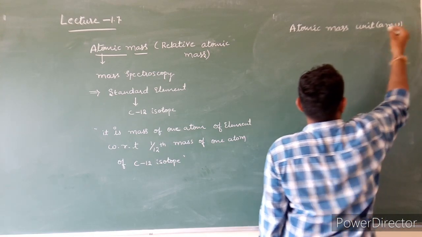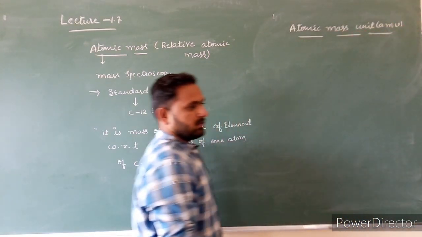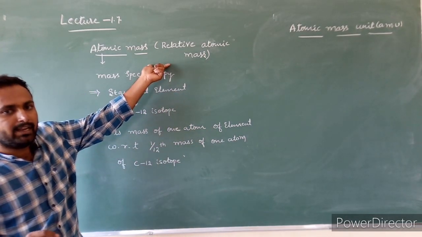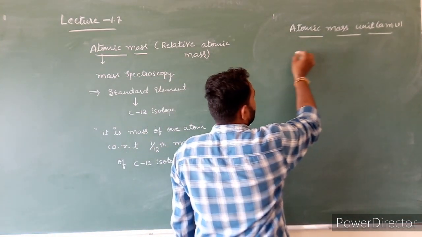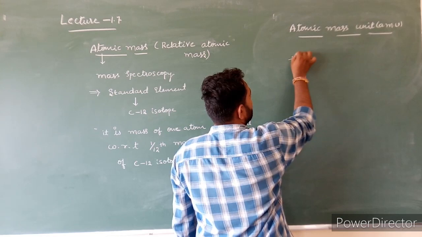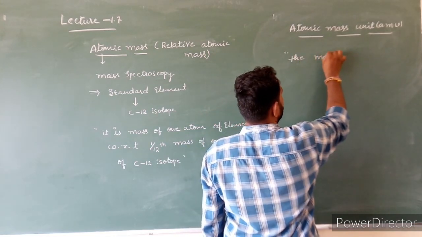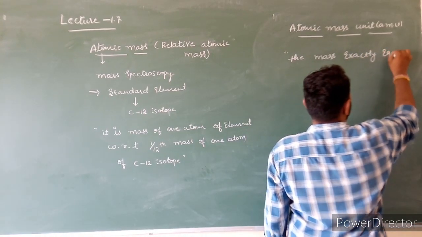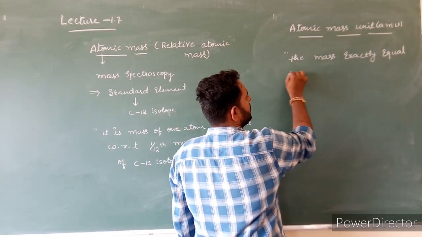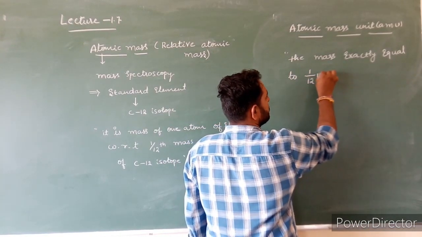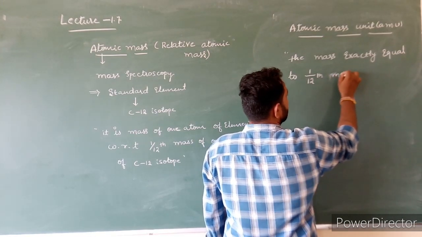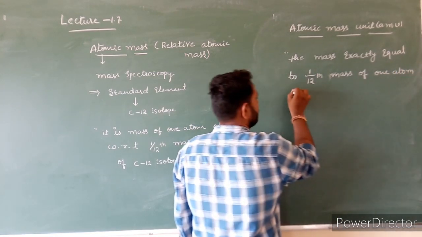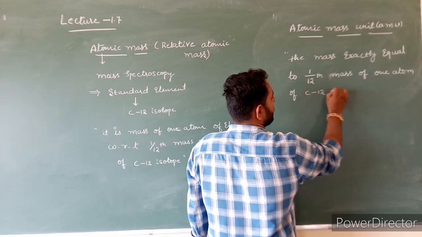AMU. The atomic masses are expressed in atomic mass unit because the mass of atoms are very small in number. Atomic mass unit is defined as the mass exactly equal to 1 by 12th mass of one atom of carbon 12 isotope.